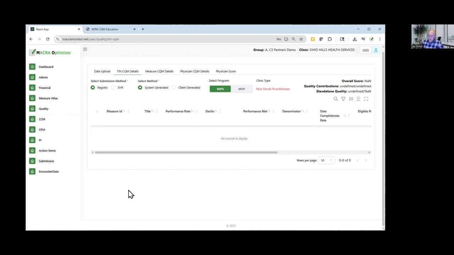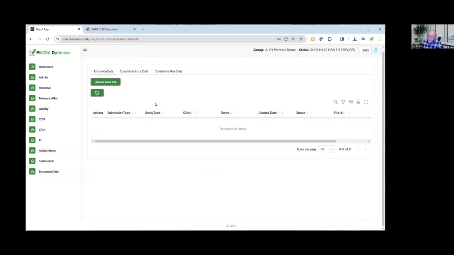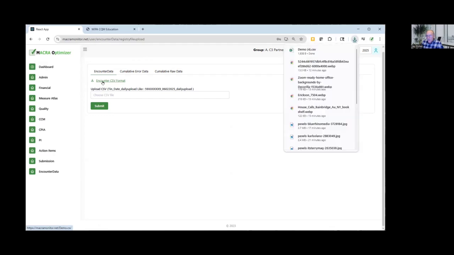Now, let's go to a slightly different topic. And the topic is back here. If you haven't yet created your file and you're looking for what that file should look like, what should be the content of that file, there's two places you can look. First, you can click on this link that says the encounter CSV format, and this will pop up a download, and the download will give you a blank CSV with nothing but the headers.